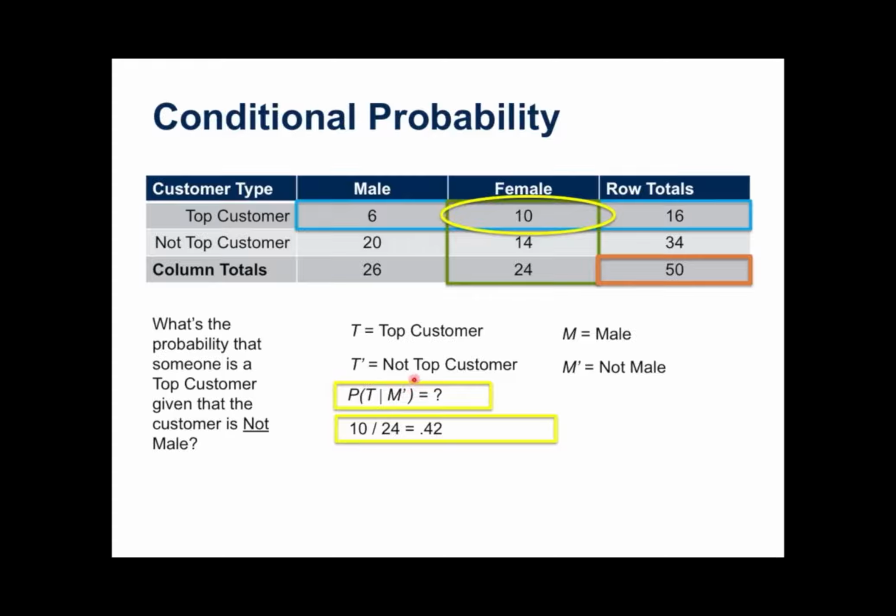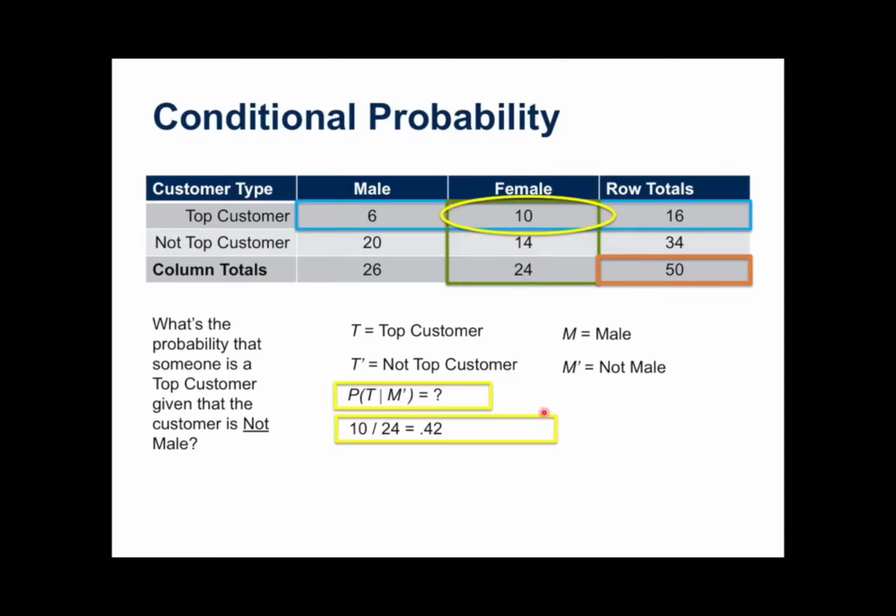And it works the same way. We can see here the probability of being a top customer given that they are not male, female, is 10 out of 24, because I'm just working with this column of data here. So there it is, 0.42.